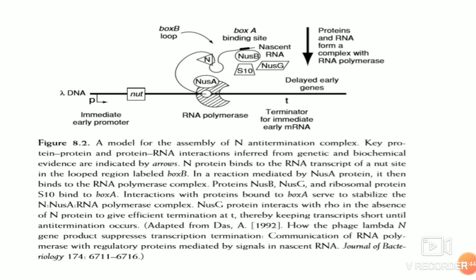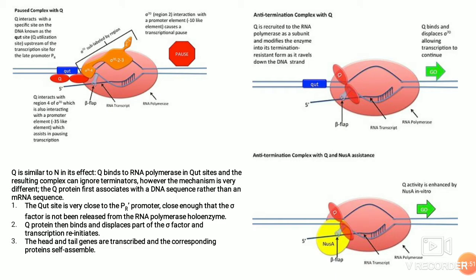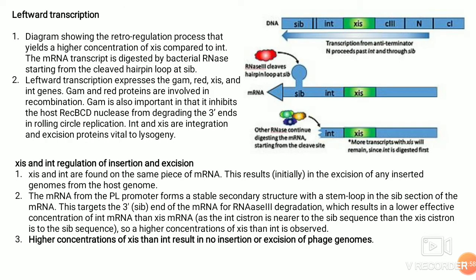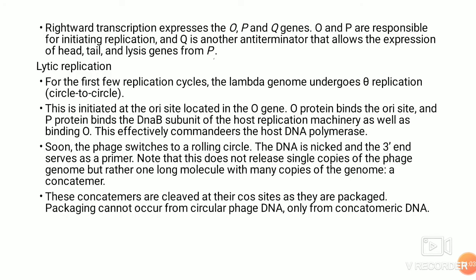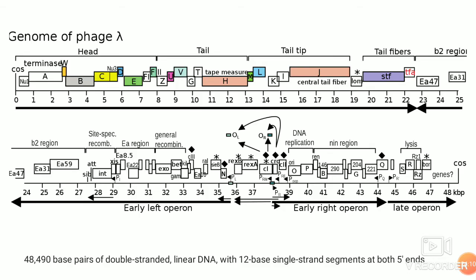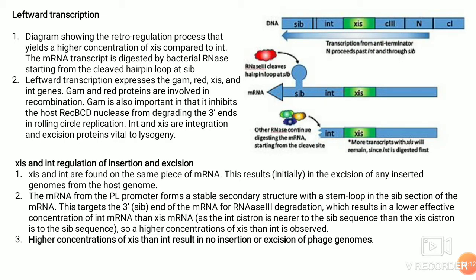So early genes are the N genes, RAL genes, and CRO genes. In delayed early genes, there is continued production of the other genes. So the leftward part produces the N protein, and also other proteins which are important for